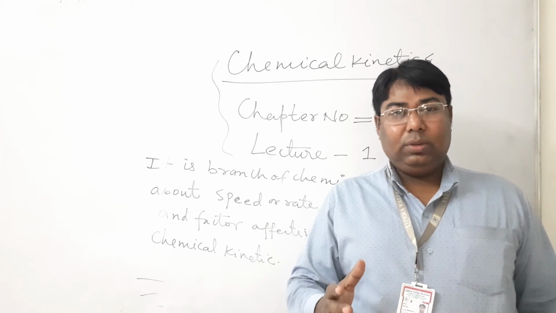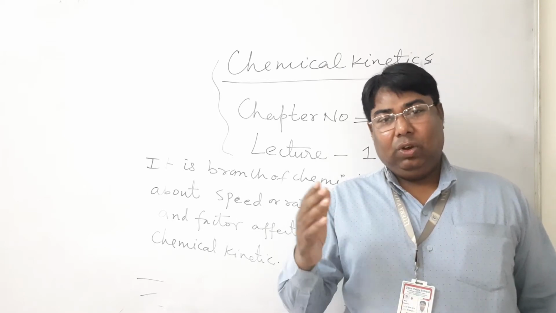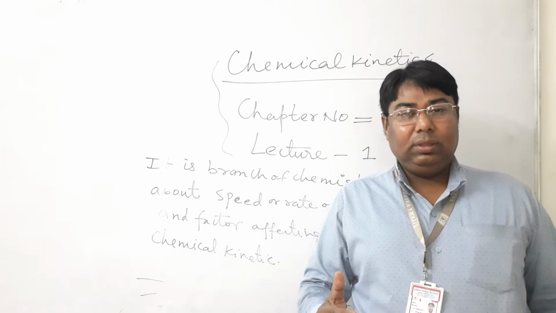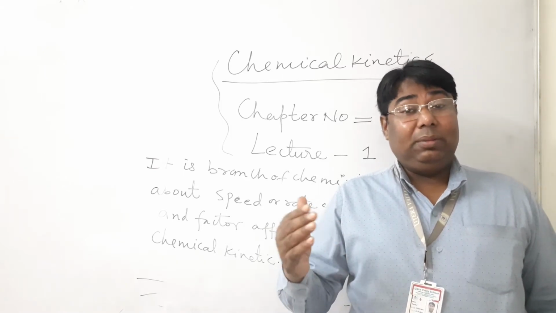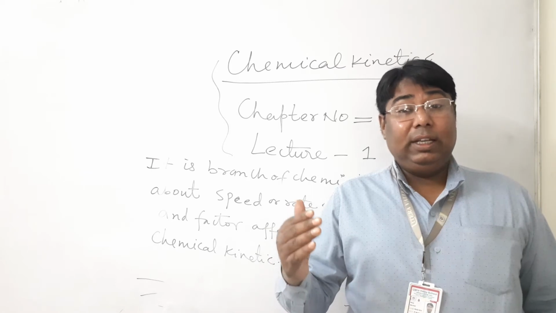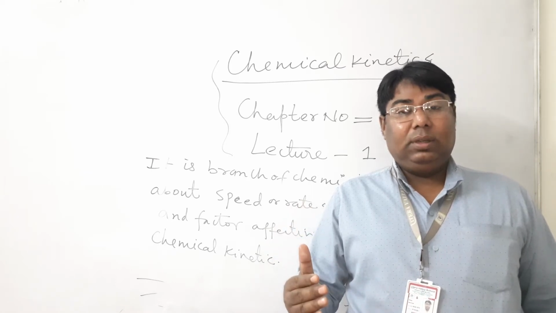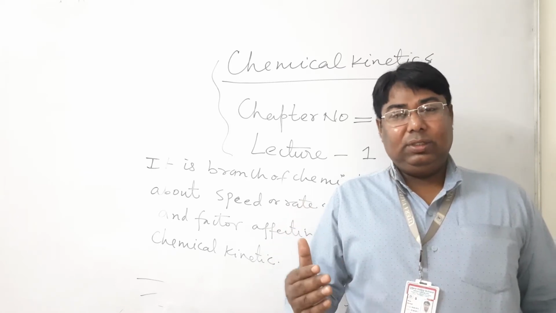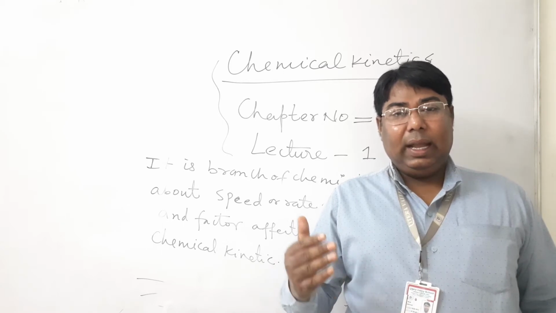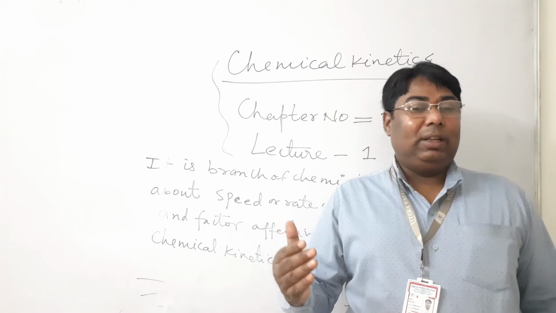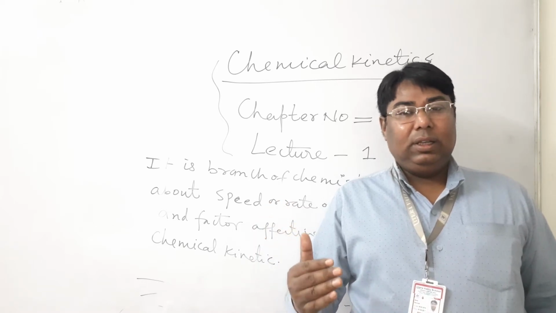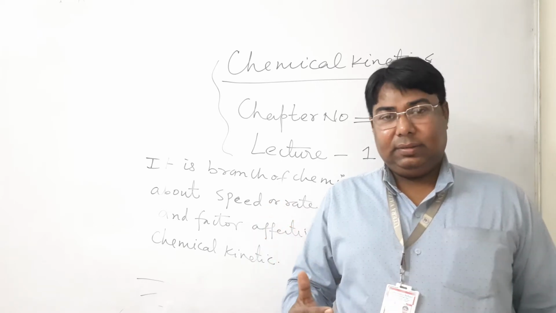So once again, recall the definition. Chemical kinetics is a branch of chemistry in which we study the speed of chemical reactions and the factors affecting the speed of chemical reactions.